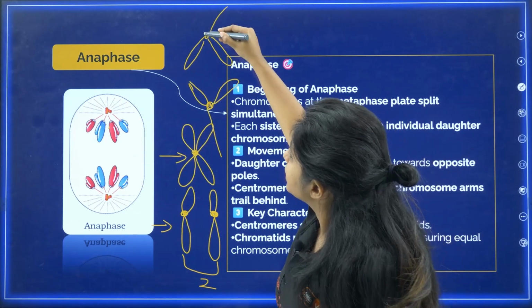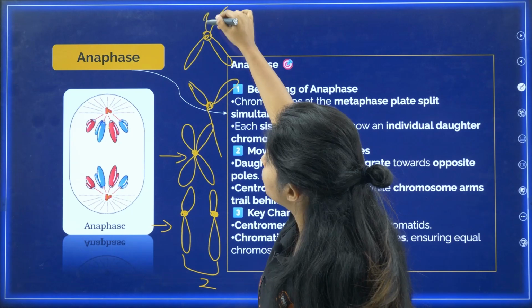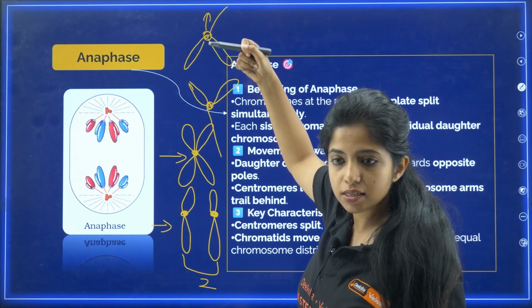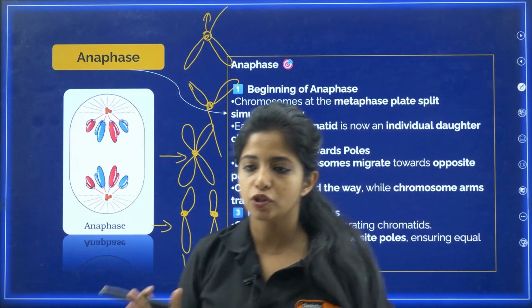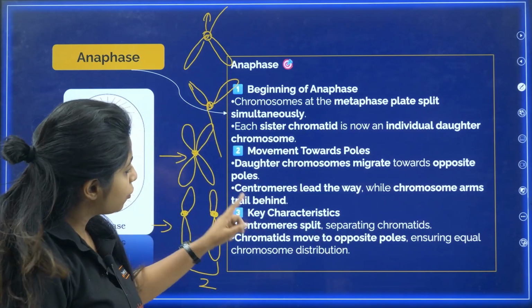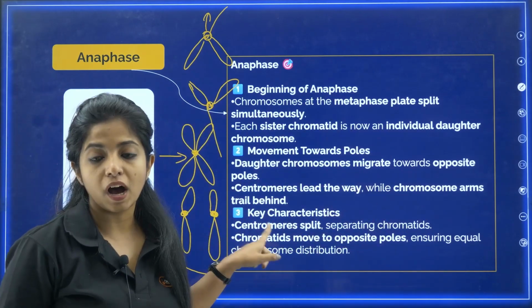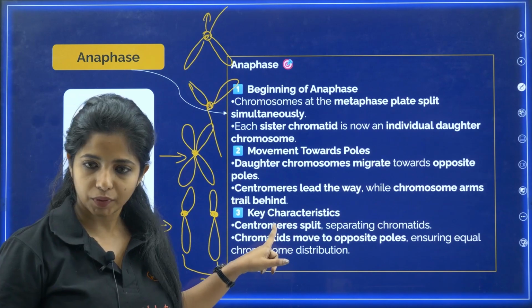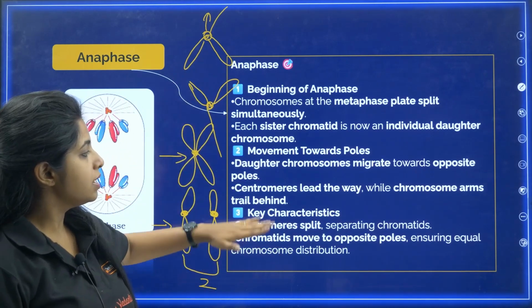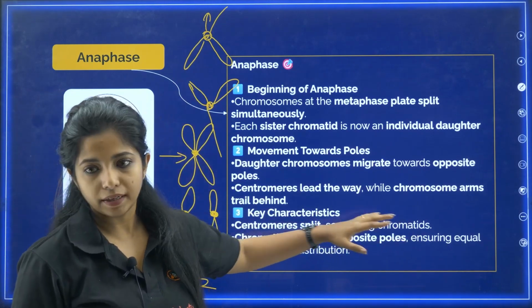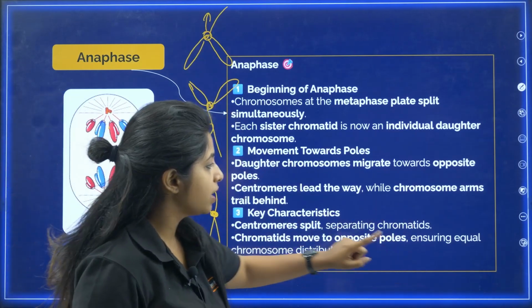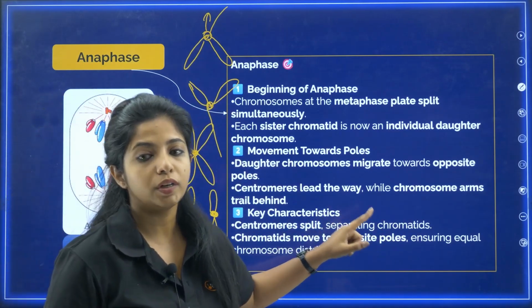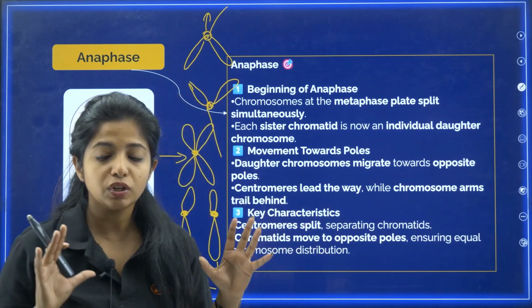But the centromere which is there, it is going to initiate the things. It will be on the front side, and the chromosome arms will be towards the back side, which is why it is written that centromeres lead the way while the chromosome arms trail behind. Okay, now the key characteristics that you see over here: centromeres split, separating the chromatids. Chromatids move to the opposite poles, ensuring equal chromosomal distribution.